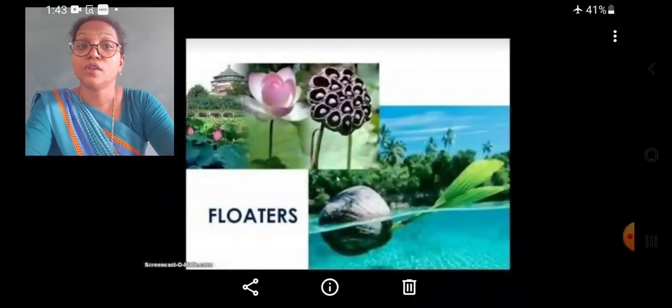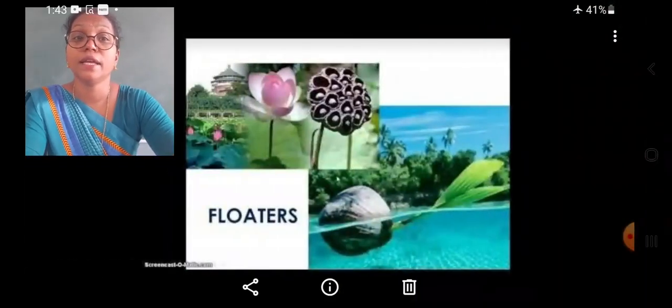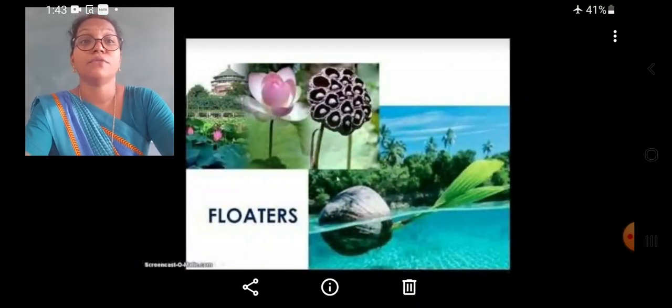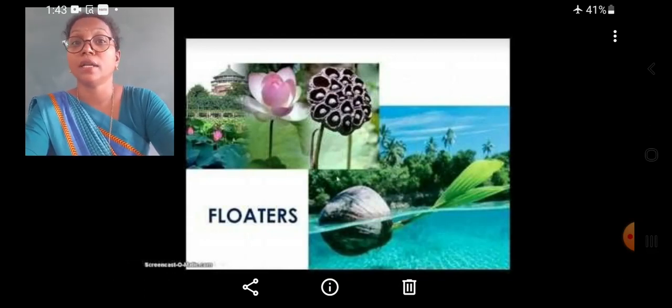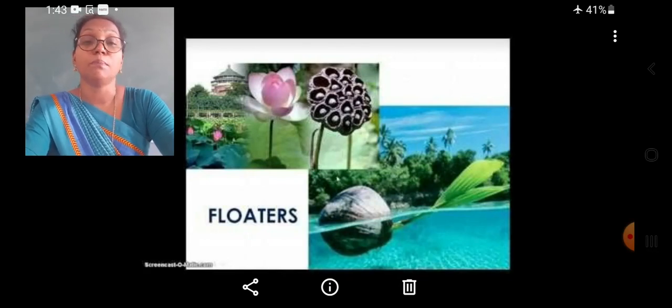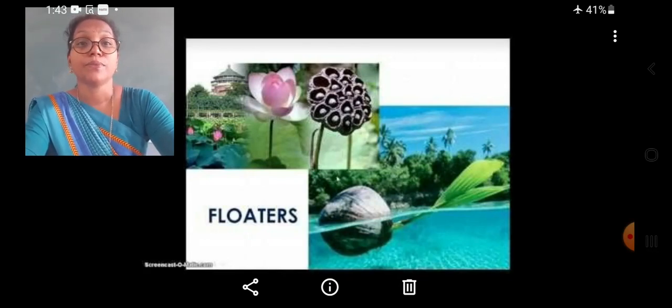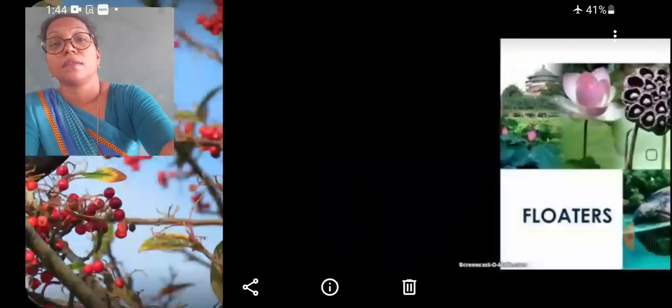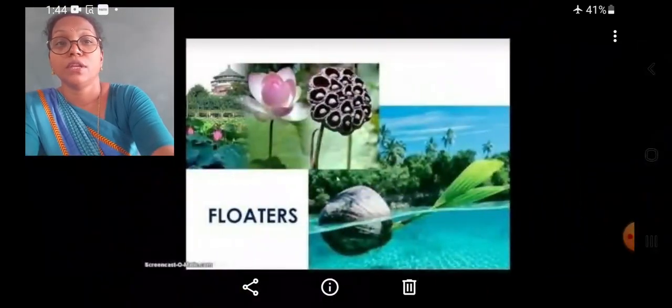The seeds of lotus and water lily are grown in water. Their seeds, after maturing, are carried by the water currents to other places where a new lotus or water lily grows, and also other plants such as Eichhornia and Singada. All these plants also grow by the dispersal of seeds by water.